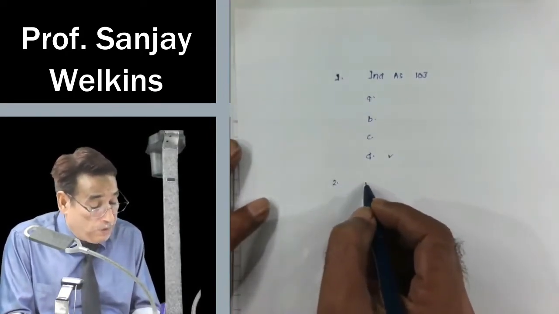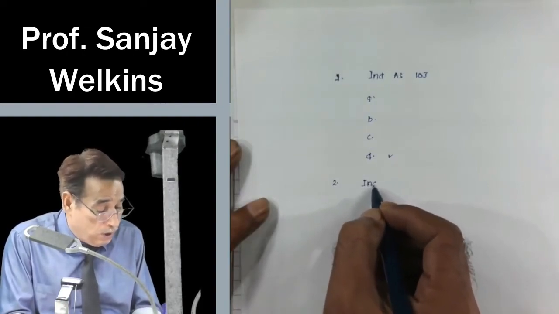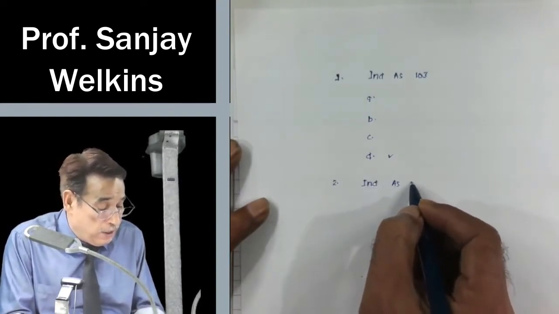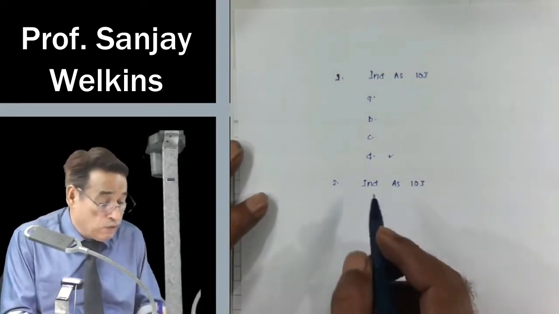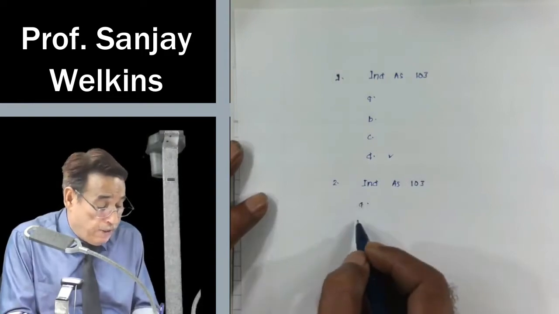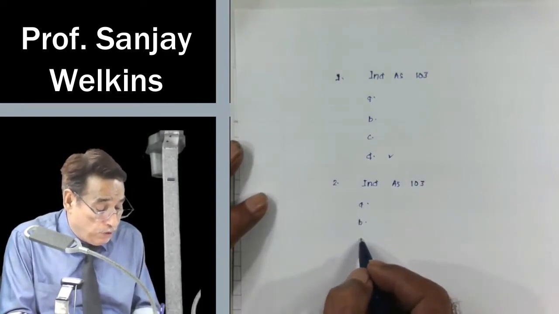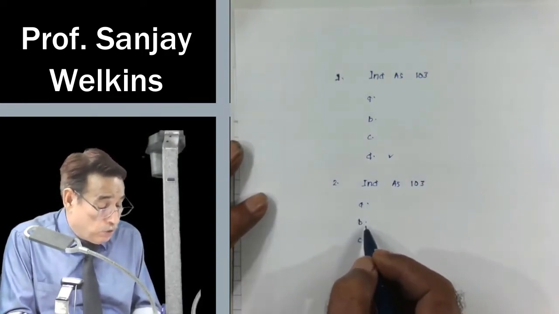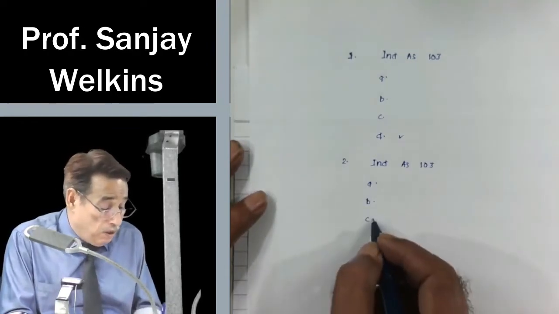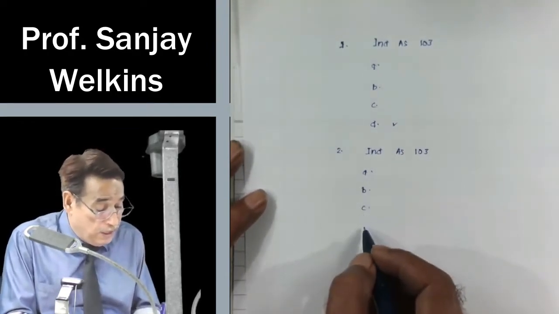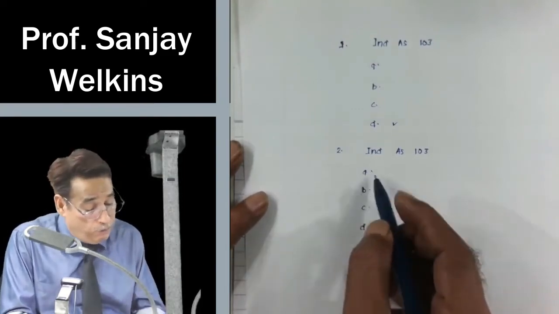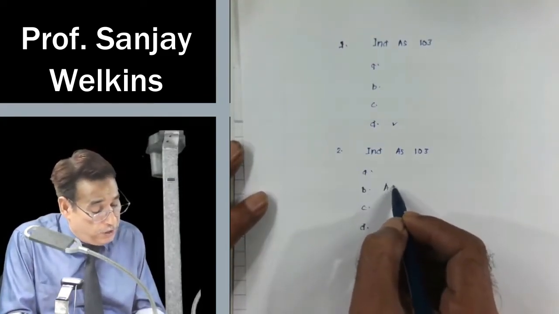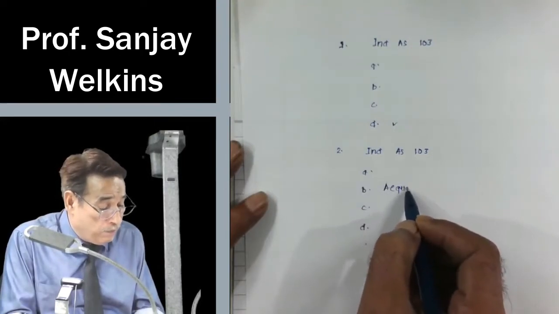Second question: Ind AS 103 provides guidelines with respect to books of acquiree, with respect to books of acquirer, with respect to books of NCI, and with respect to books of other shareholders. Which option are you going to write here? Acquirer. Remember one thing.